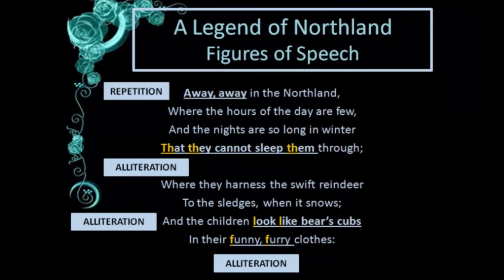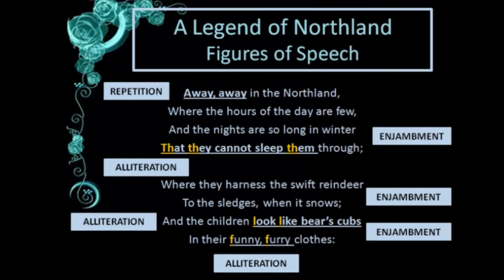Same way in the second stanza, first and second line, see, "where they harness the swift reindeer to the sledges". We are not breaking at reindeer, we are continuing reindeer to the sledges when it snows. So that is enjambment. Again, "and the children look like bear cubs in their funny furry clothes". So that is again continuation. So these are called enjambment. Enjambment means where the line continues to the next line. That you have to remember.